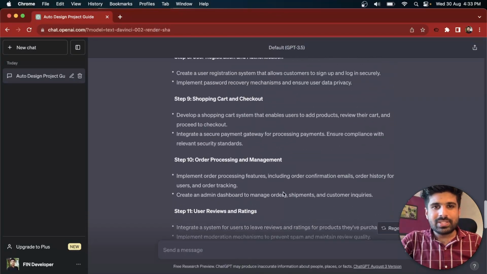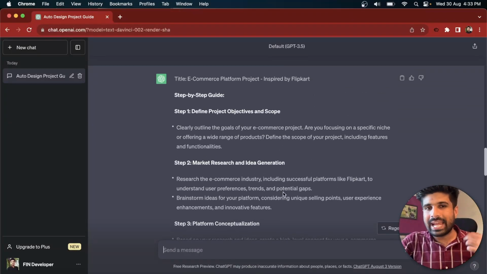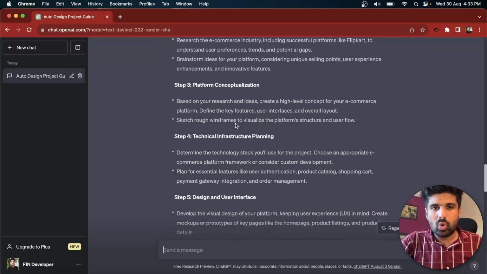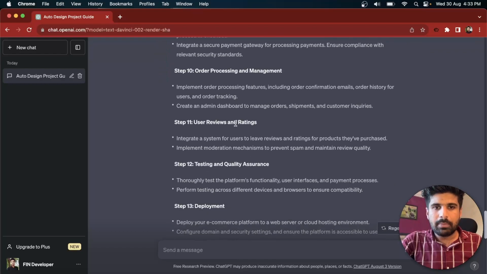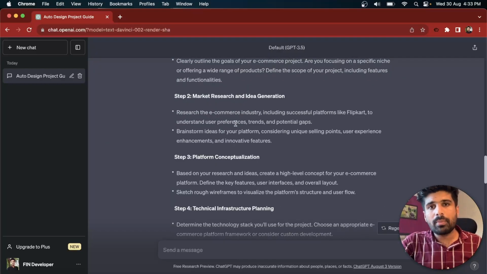So great, as you can see how effectively it gives us all the steps which are required in order to launch an e-commerce platform. A step-by-step guide, defining project objectives and scope, development, and multiple things which are required in order to launch a product like Flipkart. So this is all about our 10th point.